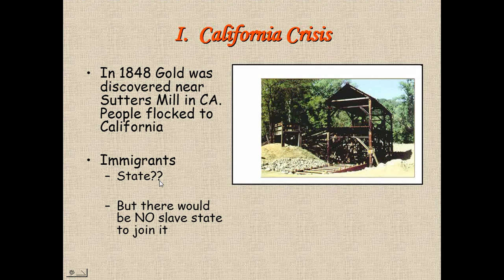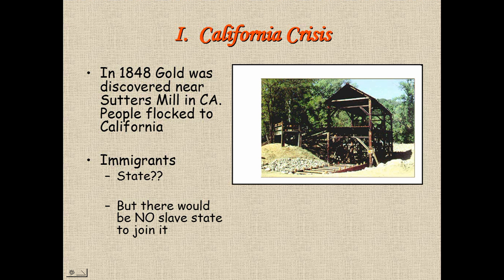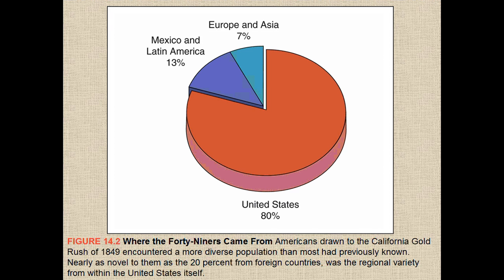Gold was discovered there. As a result, people flocked to California. It became full of immigrants. It skipped over the territorial stage. It wanted to become a state. It caused a crisis because it would unbalance the Senate. There was no slave state to join it.